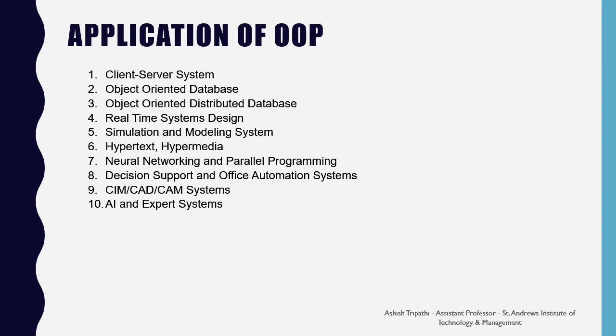In object-oriented database, the objects hold the values of attributes which are easy to manage. In object-oriented distributed database, the objects representing the entity are distributed over the network and can be attached with any module to improve performance.